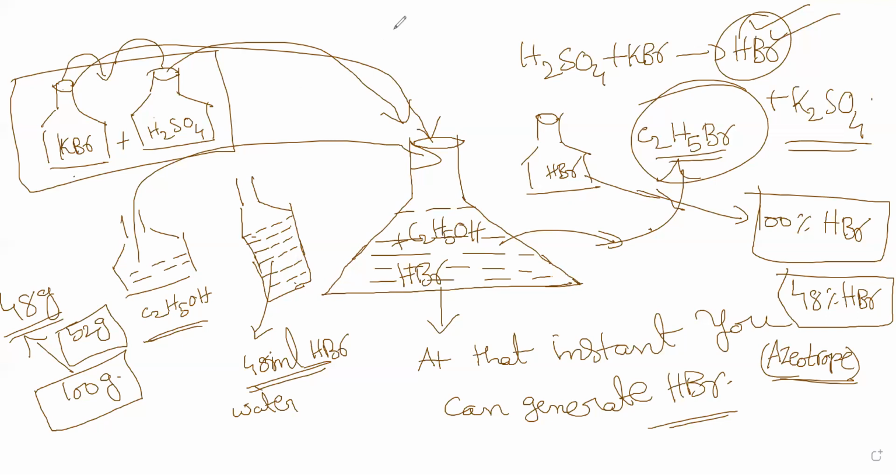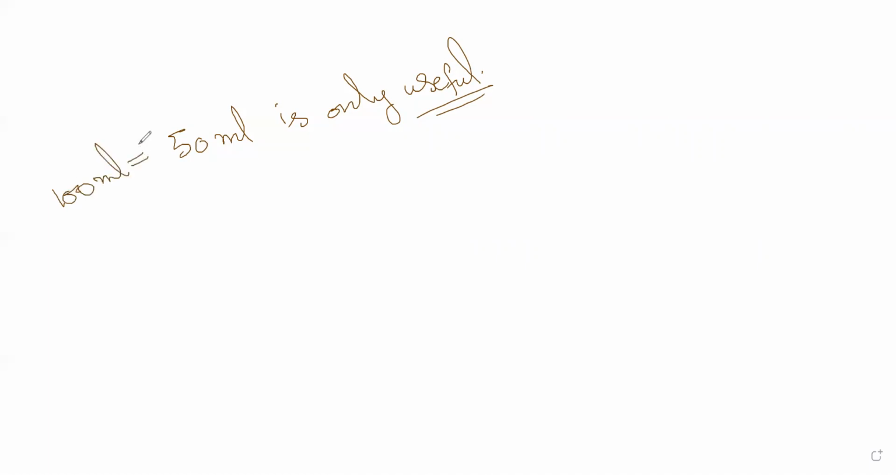See, for example, I'll tell you. You may not be able to get it. See, only 50 ml is useful. That is the thing. That is a funda. If you take 100 ml, only 50 ml is useful for you. Now it is a simple calculation: if I need 100 ml for the reaction, what I actually need to take is 200 ml.